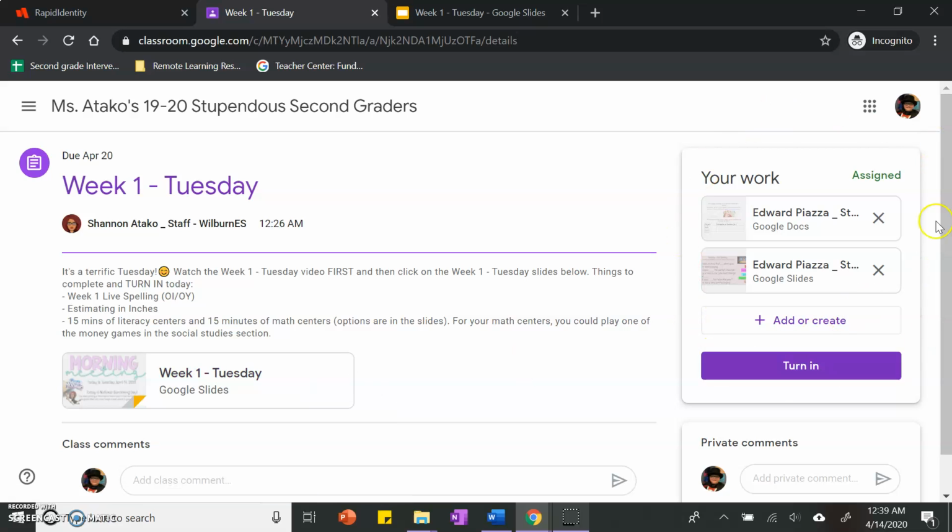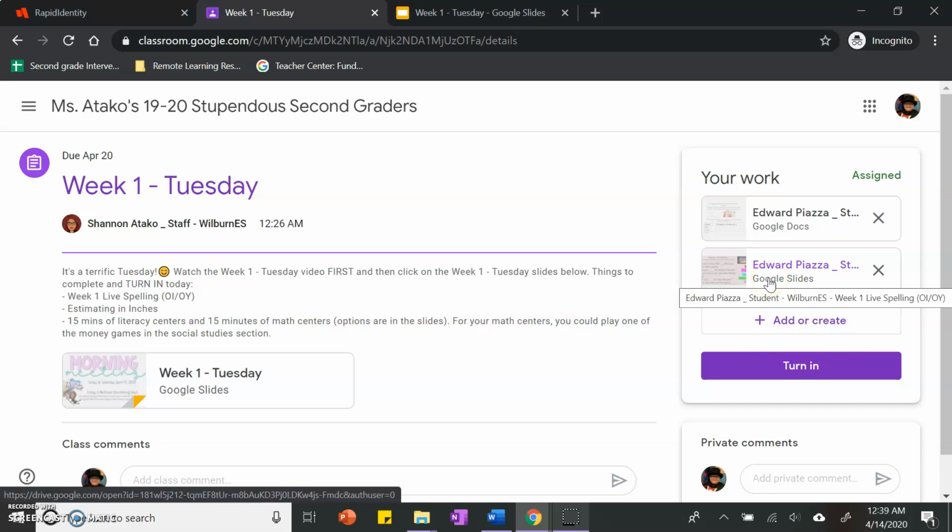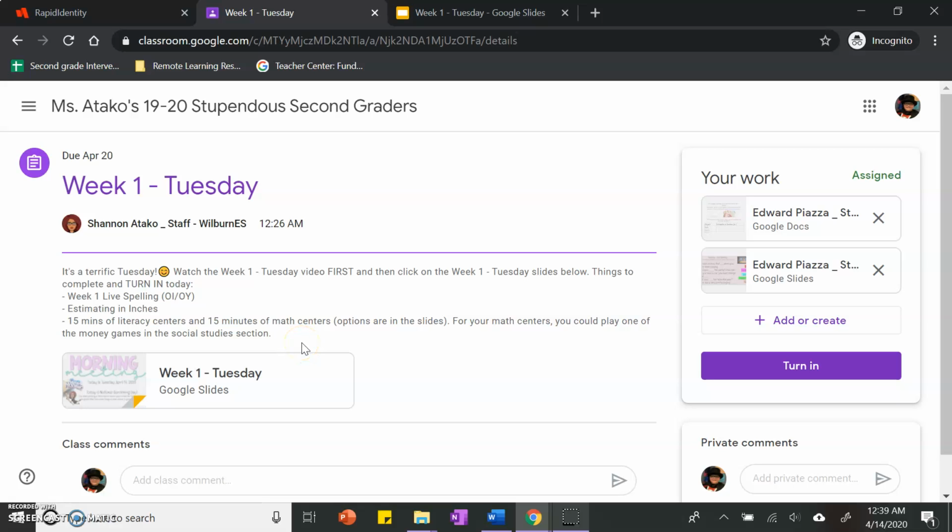Over here, I see I have 2 things that I need to do today. This is my live spelling right here, and my estimating in inches page for math right here. I also need to do some literacy centers and math centers. I do not need to turn that in, but you need to make sure that you're practicing. Once you have gone through the slides right here and finished both assignments, not just one, but both assignments, you click Turn In. If you do not finish both assignments, I will return it to you and remind you to go back and double check.